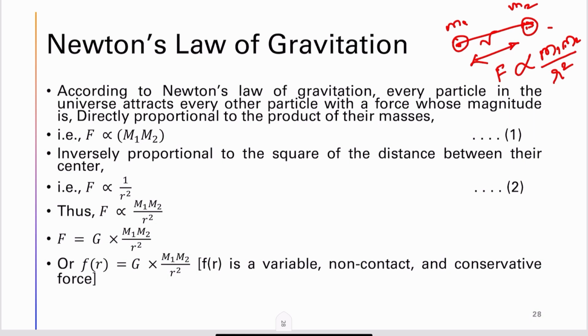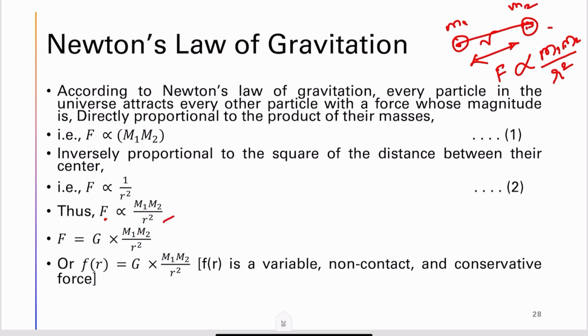Here the straight line concept will vary when we come to the case of general relativity, but as of now we consider it the line connecting the centers of both objects. Now we can put it together in the form F is proportional to m1 m2 divided by r square.